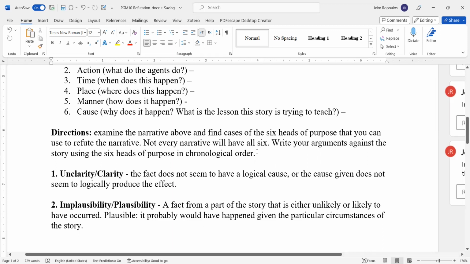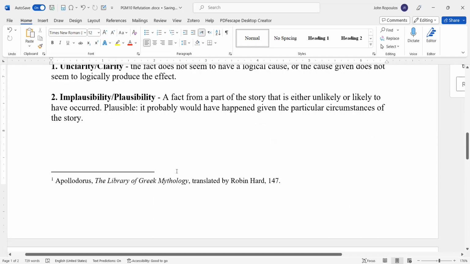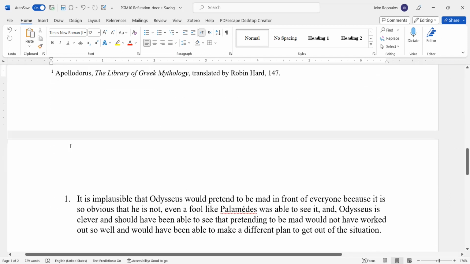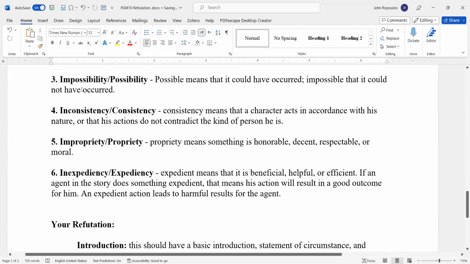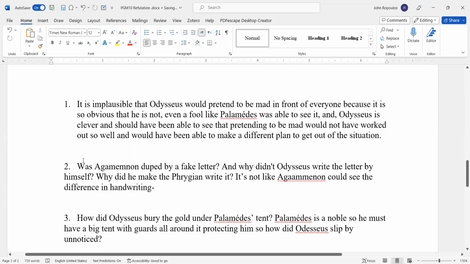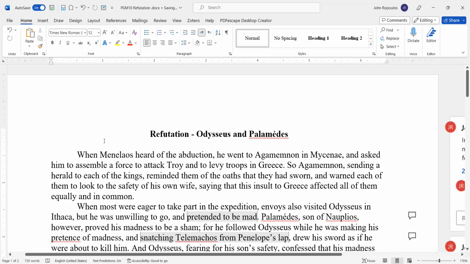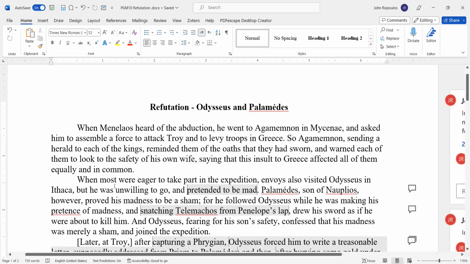So what you're going to do is this. You look at your 6 heads of purpose. Okay, I'm doing a refutation. So I'm using unclarity, implausibility, impossibility, inconsistency, impropriety, inexpediency. So I go to the story, and I now go paragraph by paragraph from the beginning, looking for things that are unclear or improbable or what have you. And I go in order of the story. So let's look at the second paragraph.